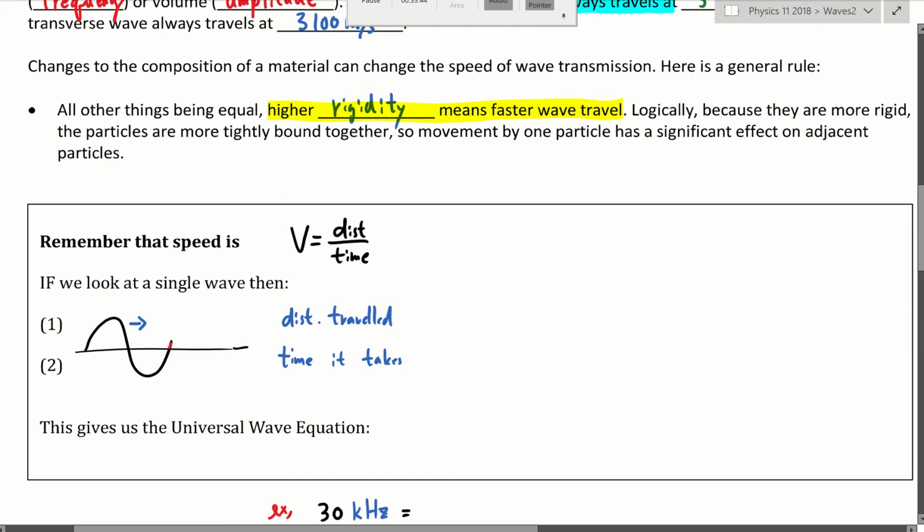So a sound wave almost moves instantaneously through metal, or through solid. Of course, the effect is actually not instantaneous. I don't think even a fast speed camera can capture that, but it's a lot faster than an air molecule going to you.